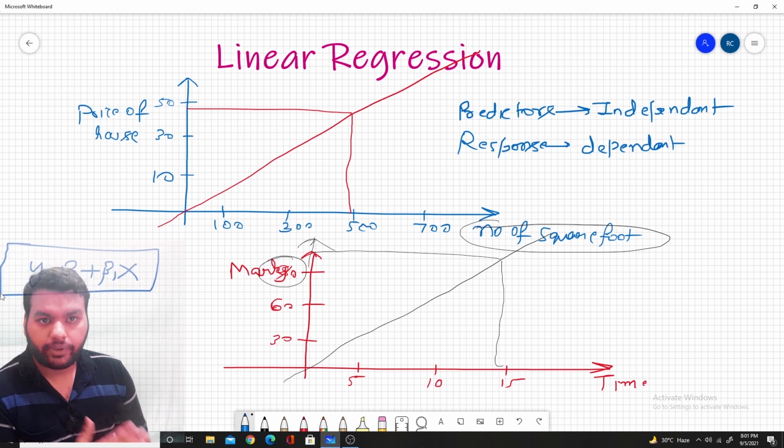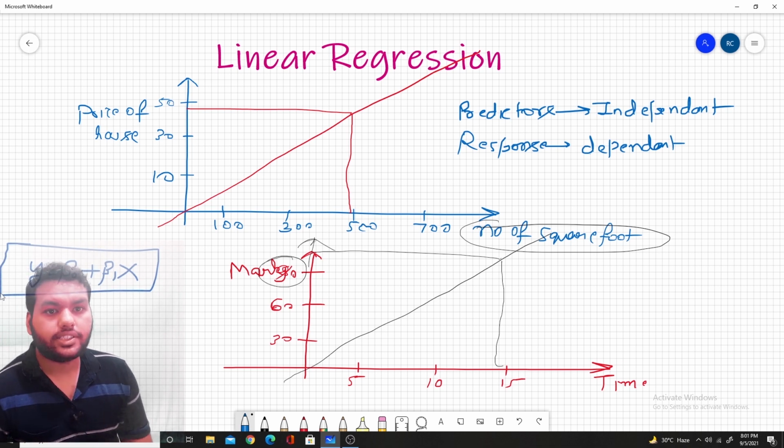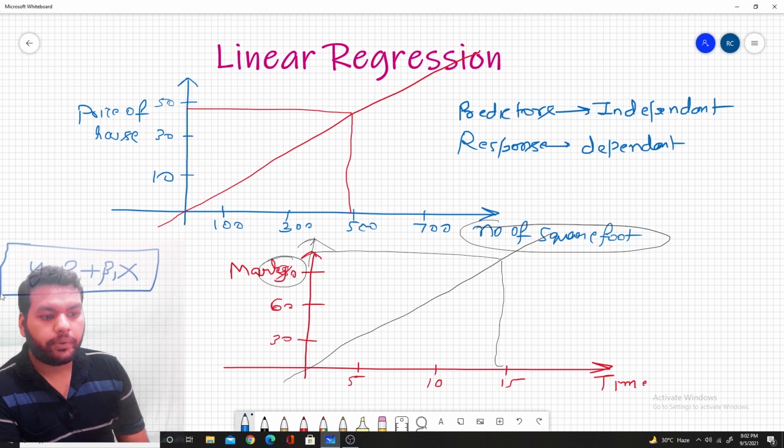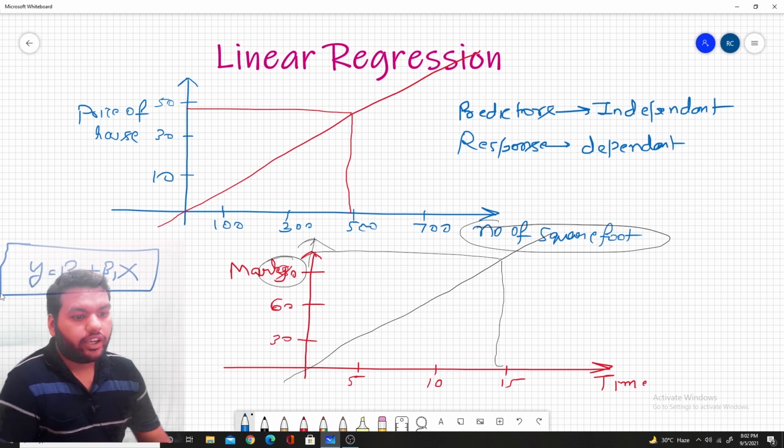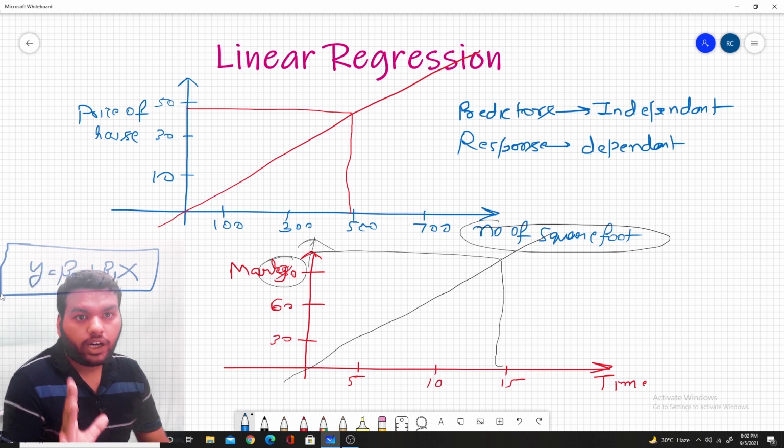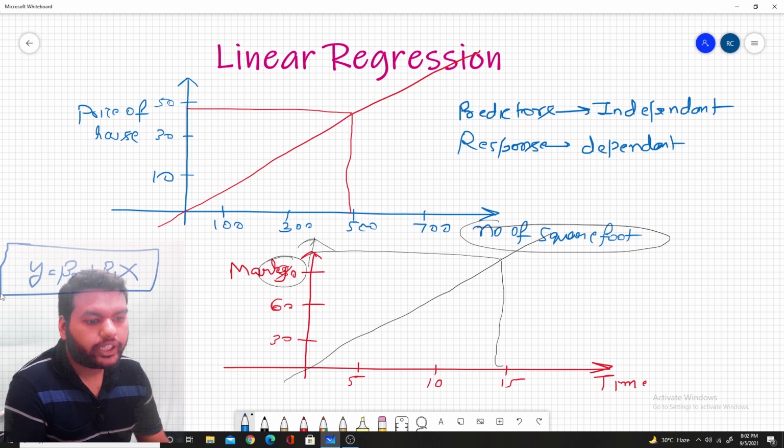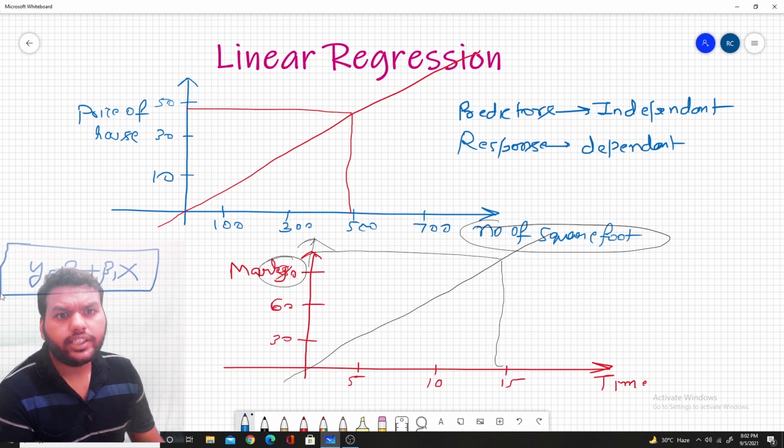X is known as the predictor, also known as the independent variable. Y is known as the dependent variable. Beta naught and beta 1 are the model parameters, we say unknown coefficients. If somehow I get to know the values of beta naught and beta 1, it's easy for me to predict the y, and the prediction we present with a cap.